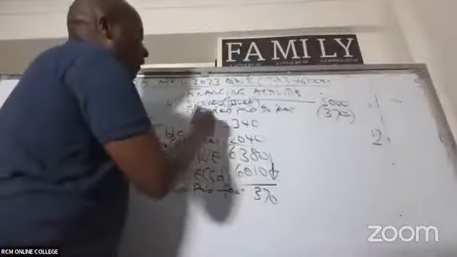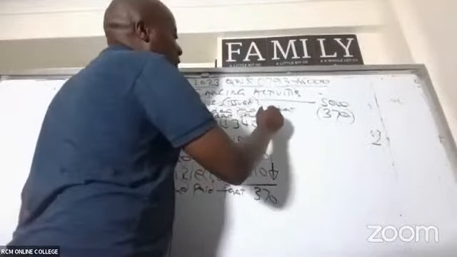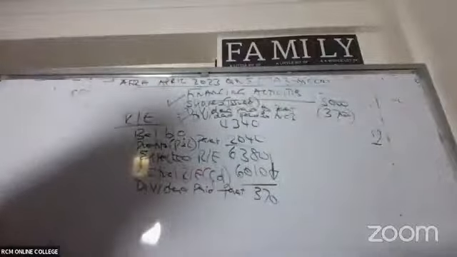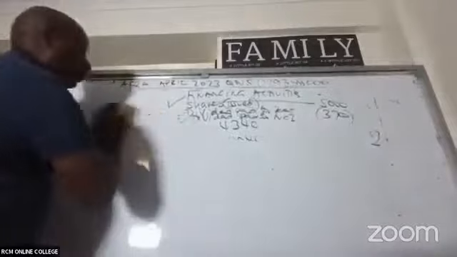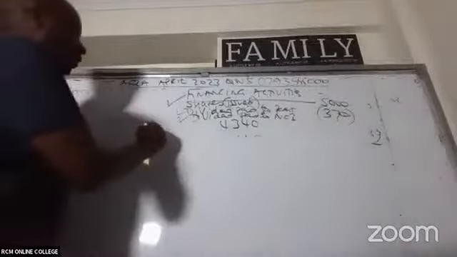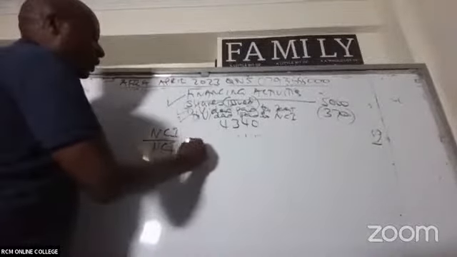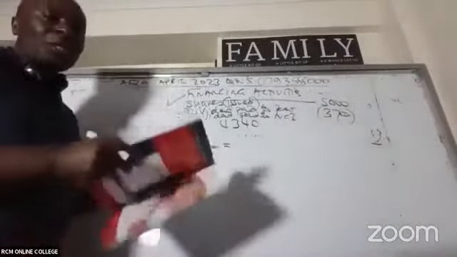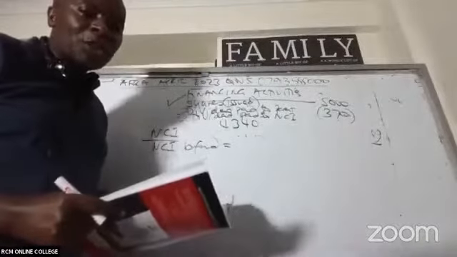Construct the NCI's account. So dividend paid to NCI. You're doing the NCI's account. Give me NCI brought forward. Look at the statement of financial position. NCI brought forward is how much?